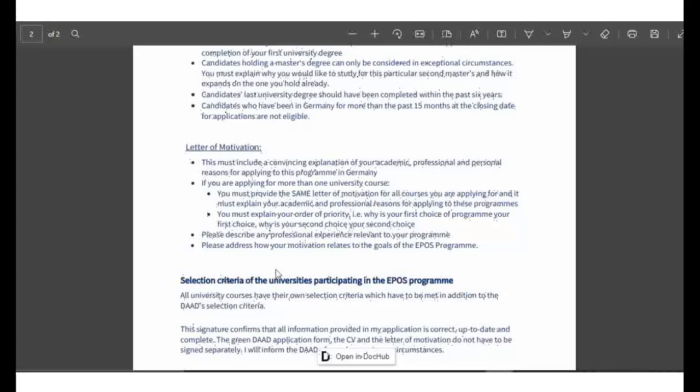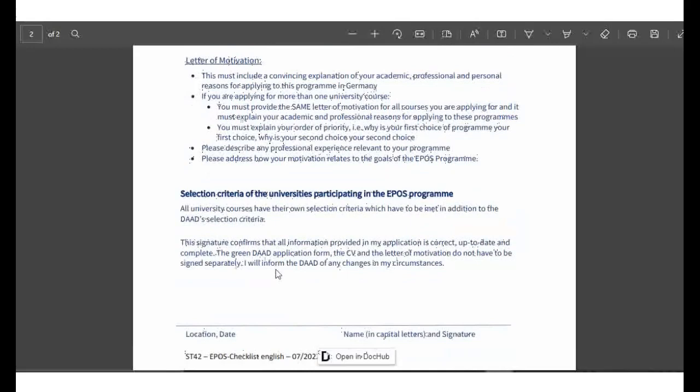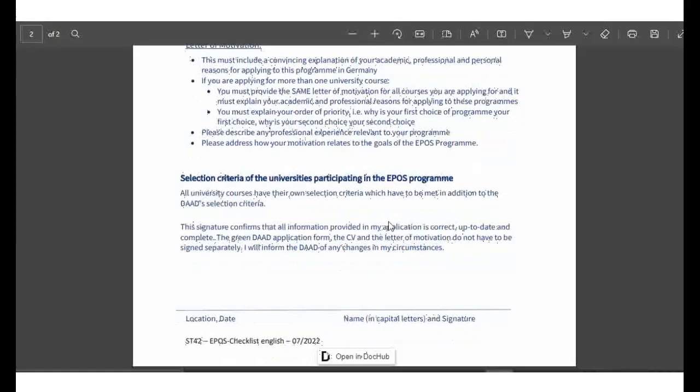And here it says selection criteria of universities' participation in the EPOS program. All university courses have their own selection criteria. That being the case, I advise you to check each university's website and its requirements prior to applying. This signature confirms that all information provided is accurate. That is an acknowledgement. So there is a portion where you have to acknowledge this and that. So take note of that.